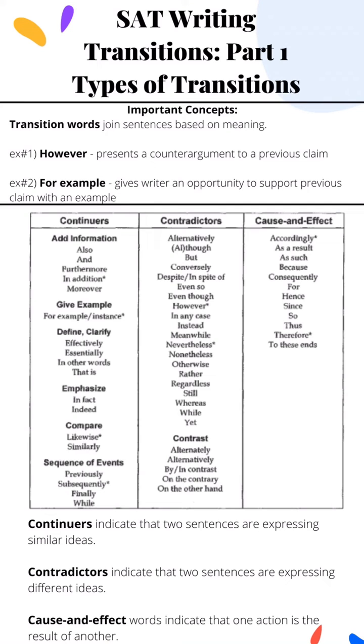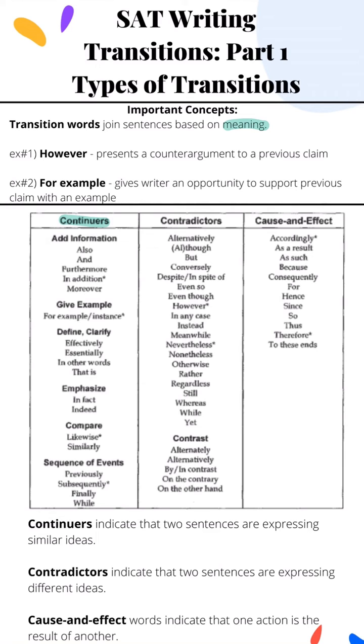Today, we're going to look at different types of transition words and how you can use them to combine sentences. So, transition words are words that join sentences based on meaning. And on the SAT, you're going to need to recognize when transitions do or do not create logical transitions between the two sentences. There are a couple of different types of transition words: continuers, contradictors, and words that convey some type of cause and effect.